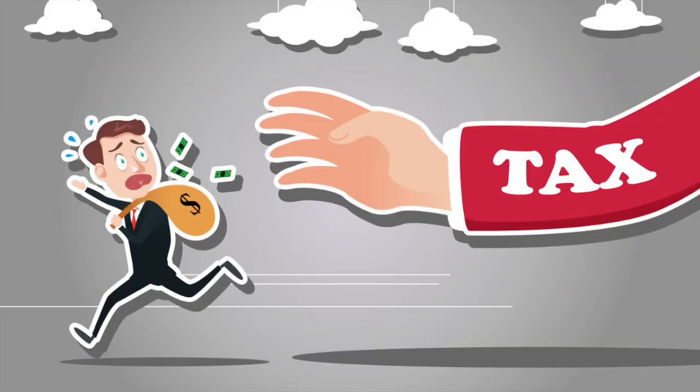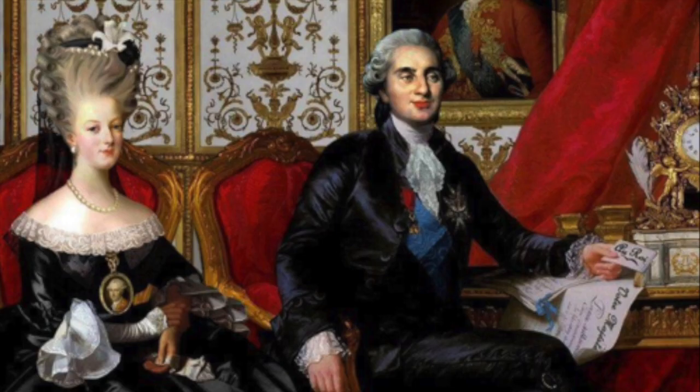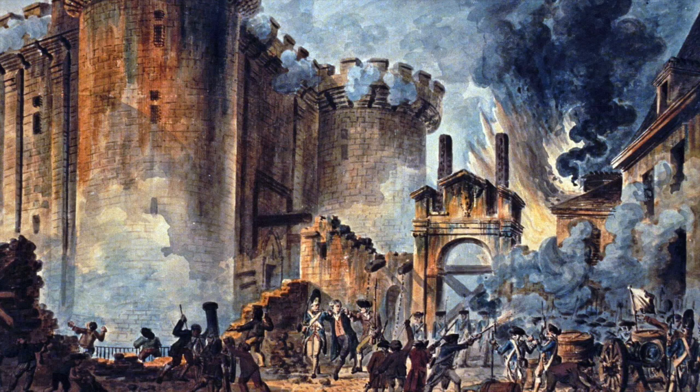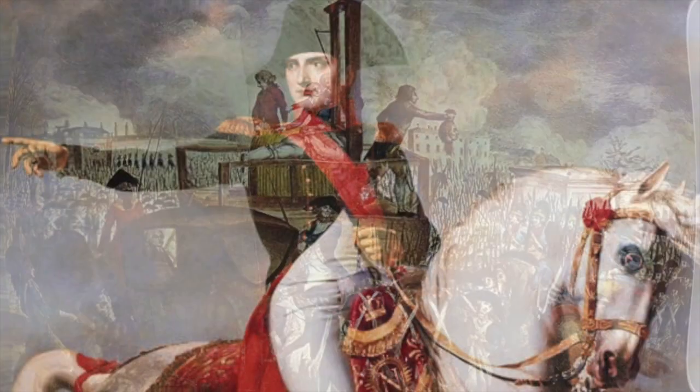In order to pay this debt, the king raised taxes, and the Third Estate had to pay most of these taxes. There was famine and bread prices rose rapidly, which was a huge conflict for the people of France. King Louis was a weak king and did not notice how badly the country was doing for the commoners. This caused riots, and hence the revolution commenced. The king was killed and Napoleon rescued the country.